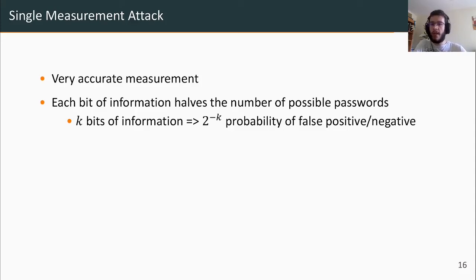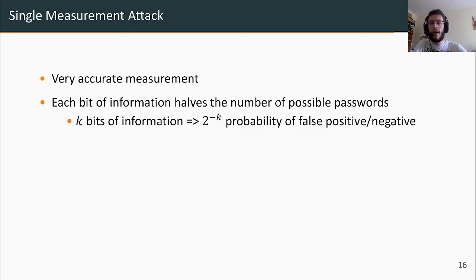This means that each bit of information we recover allows us to halve the set of possible passwords. In other words, if we recover k bits of information, a wrong password only has a 1/2^k chance to match our trace.